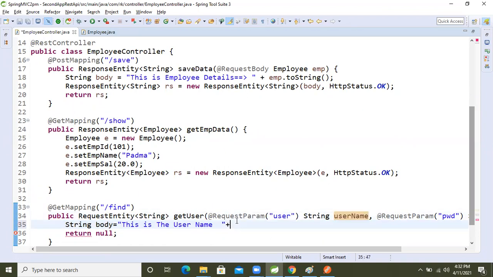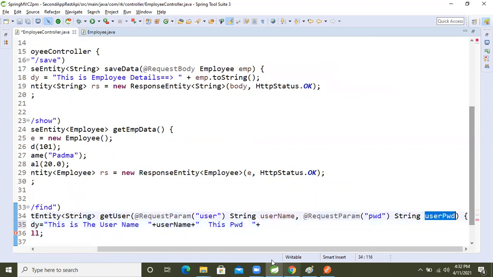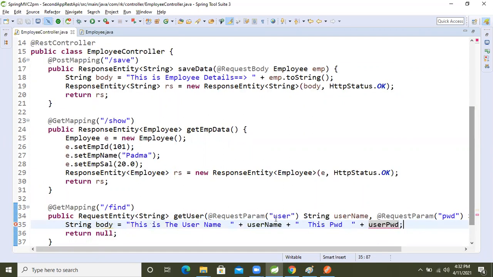Okay, fine guys. Now this is the password, pwd, I'm taking. The local variable I've taken is pwd. Copy this one, now paste it. After then, what we will do now?